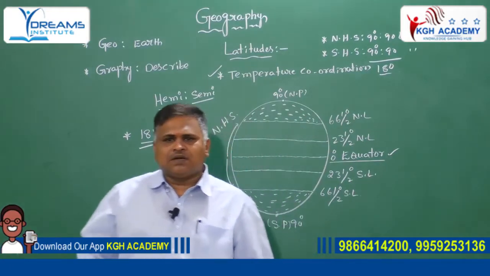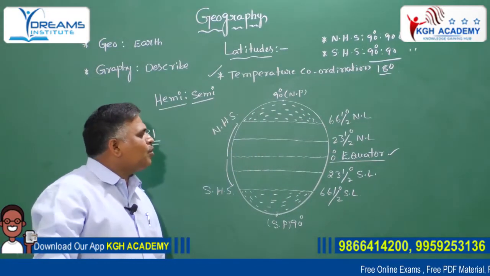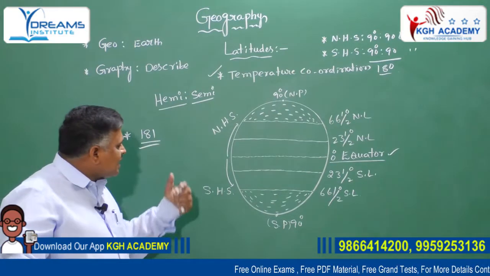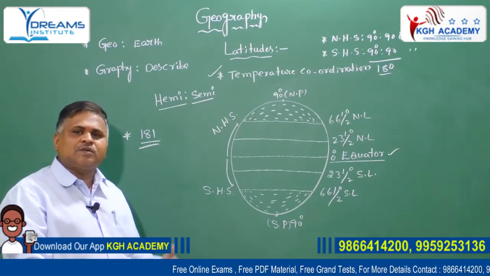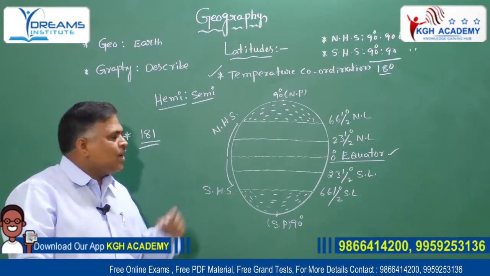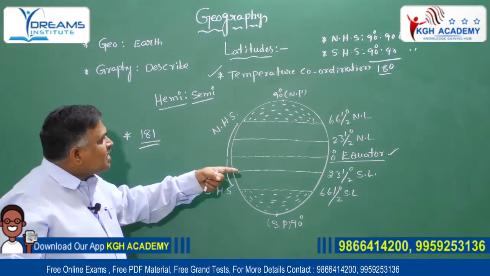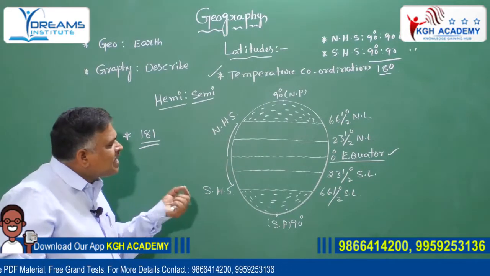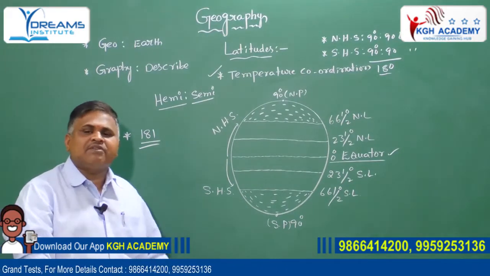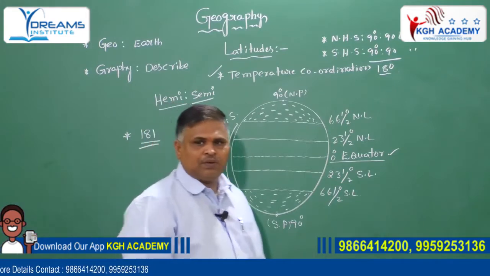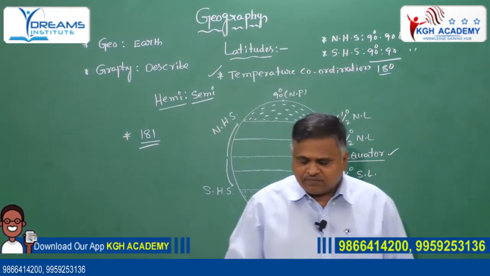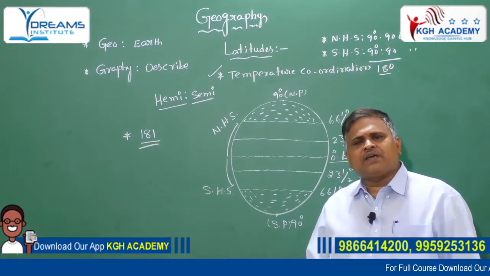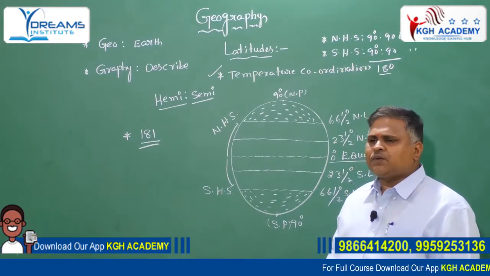Total latitudes on the globe are 181. In the Northern Hemisphere 90 degrees, 90 latitudes. In the Southern Hemisphere 90 degrees, 90 latitudes. 90 plus 90 is 180. 180 including the 0 degree equator is 181. Which is the biggest latitude on the globe? The 0 degree equator is the biggest latitude on the globe. Understood everyone? The 0 degree equator is the largest latitude on the globe.